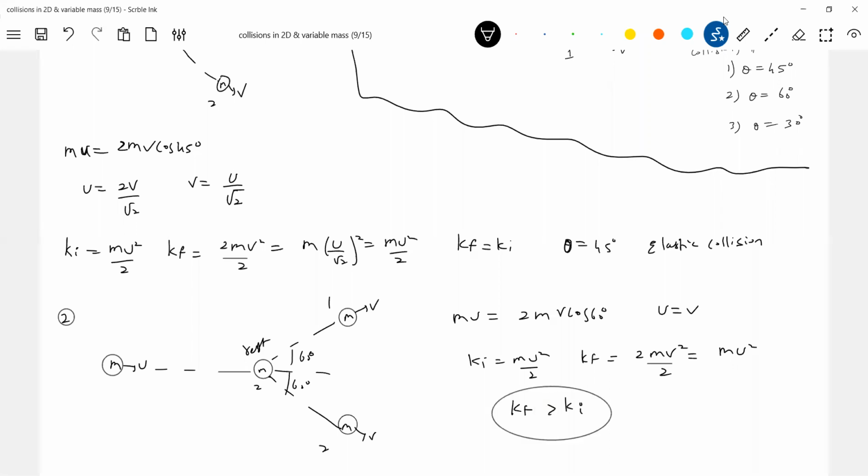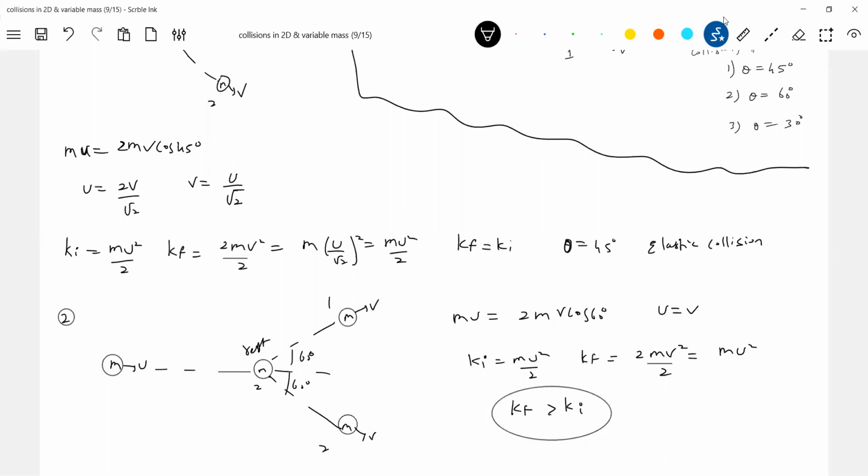How is it possible? Yes, it can happen with subatomic particles. Maybe particle 2 is at a higher state in its atomic structure, and due to collision it comes to a lower state, and the available energy is converted into kinetic energy of the particles.